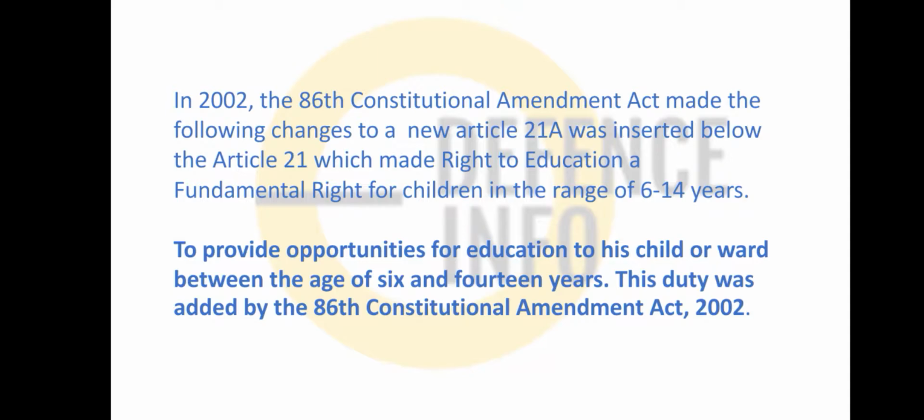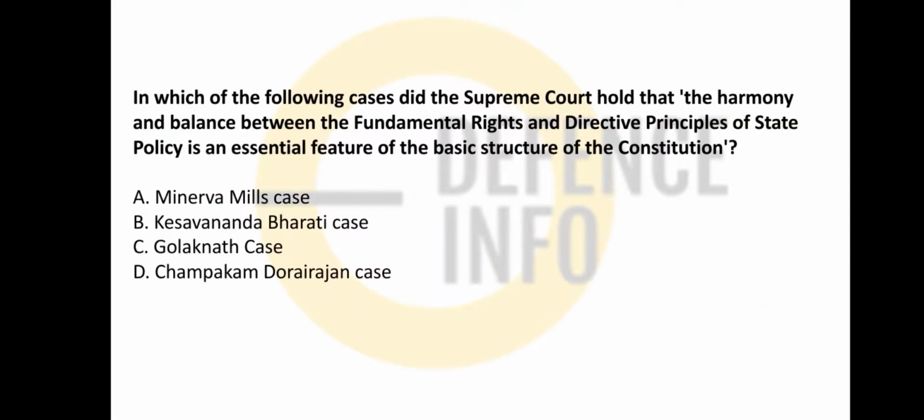Next question: in which one of the following cases did the Supreme Court hold that the harmony and balance between the fundamental rights and the directive principles of state policy is an essential feature of the basic structure of the Constitution?